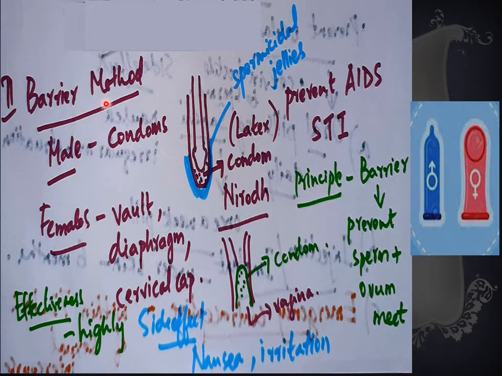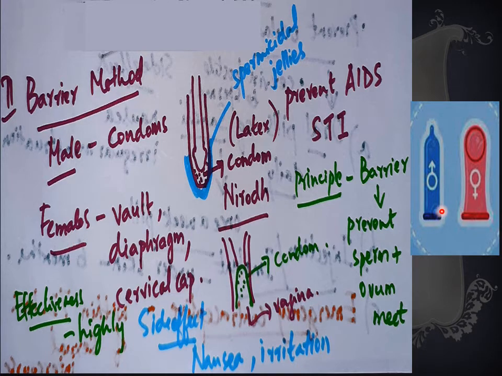The next method is barrier method. This is the next category of contraceptive devices in which there are condoms made up of thin rubber. The male condoms are worn over the penis. So during insemination, the sperms will remain within the condom. One brand of male condom is Nirodh. Female condoms are also called vaults, diaphragm, or cervical cap. Female condoms are inserted through the vagina and reach till the cervix. The sperms cannot enter into the uterus, they will be blocked by the female condoms.